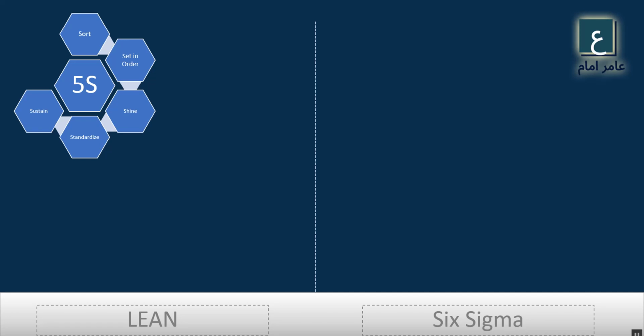And shine is to clean and shine your workplace or work area. Standardize means to set up standards to follow, and sustain means to ensure that you can use these 5S in future, or that this becomes part of your culture.